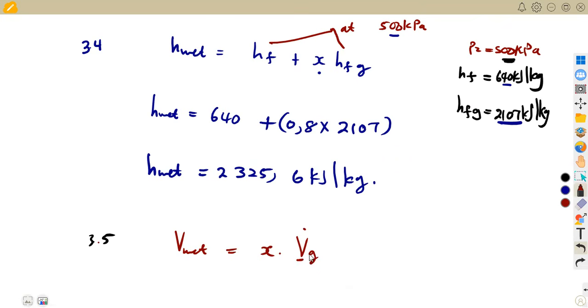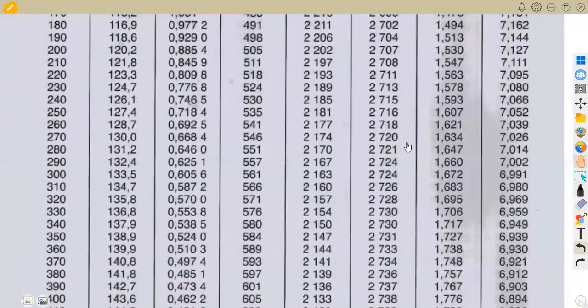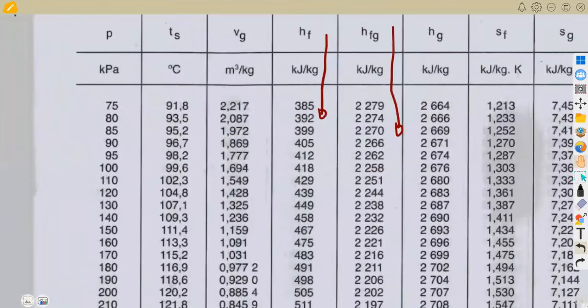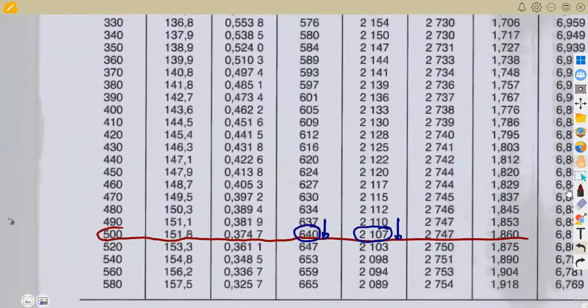Where are we going to get this Vg? At the same pressure. Remember, we are still at 500 kilopascal. So we are going to obtain our Vg from the steam table. Remember, at 500, we need Vg. Which column is Vg? This is the column for Vg here, the third column. We are going to need this value down there. So Vg across here at 500, this is our Vg there,